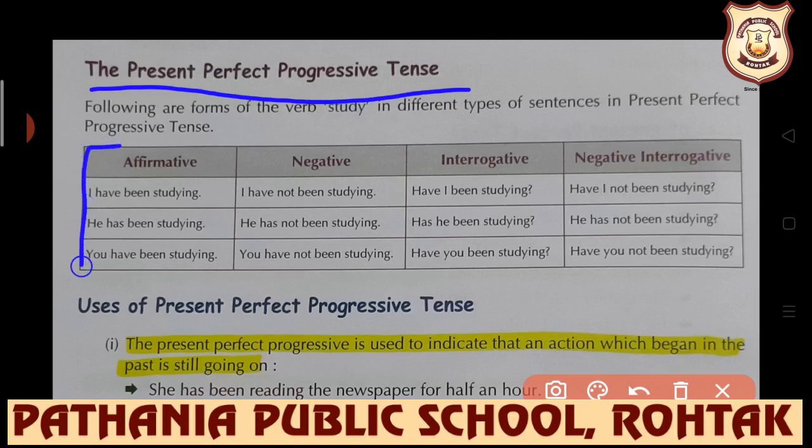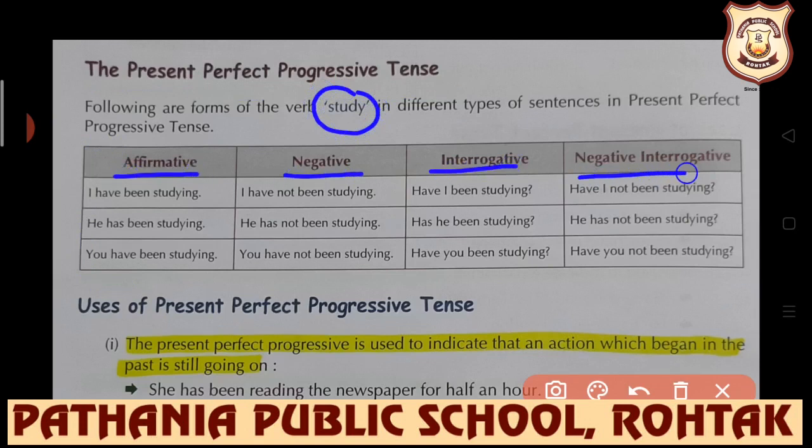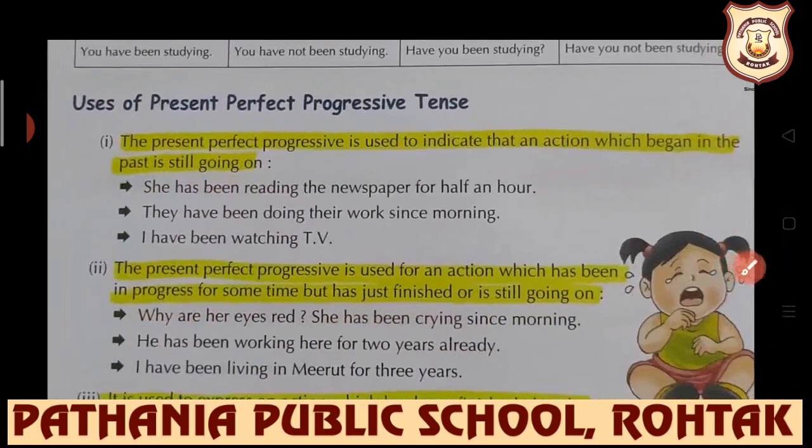Students, here again, this verb study has been used in different ways in affirmative, negative, interrogative and negative interrogative, along with each type of person. Obviously, we know that has is used with singular, have is used with plural nouns, and the formation of present perfect continuous is has, have plus been plus first form plus ing. Now, let's know about the usage.